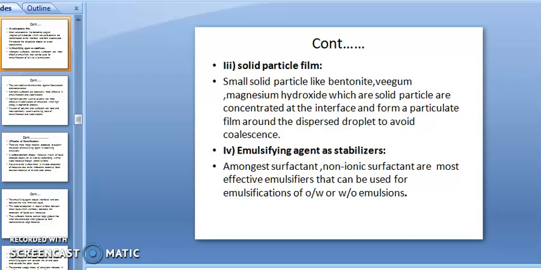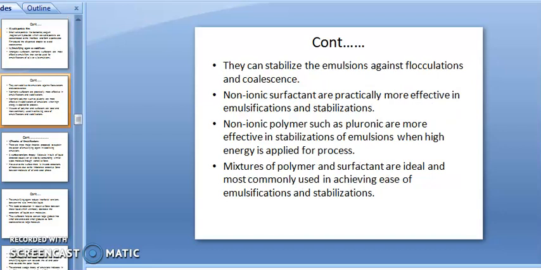Among the surfactants, non-ionic surfactants are the most effective emulsifiers that can be used for the emulsification of OW or WO type emulsion. Emulsifying agent is also called a stabilizing agent because they have the property to stabilize your emulsion or droplets. They can stabilize the emulsion against flocculation and coalescence. Loose aggregation of particles is called flocculation, and coalescence is the separation of your liquid and oil phase.